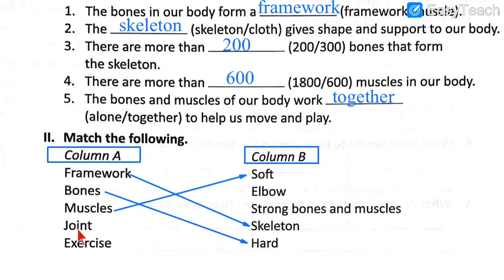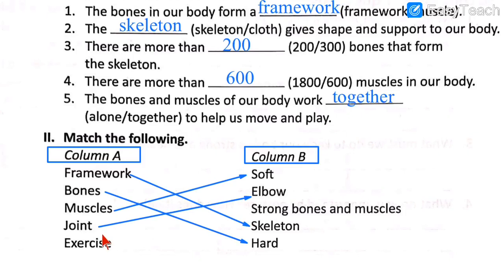Number 4, joint. Which kind of joint is given over here? We have seen neck joint, knee joint, elbow joint. Over here you can see elbow joint. The spelling of elbow is given. That is how we match number 4 with option B, elbow joint.